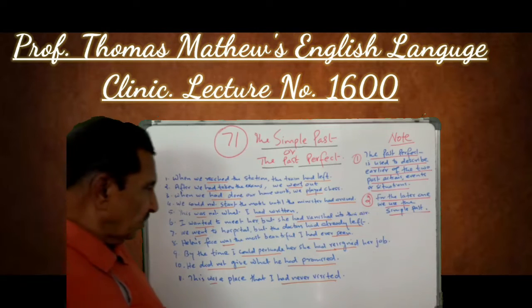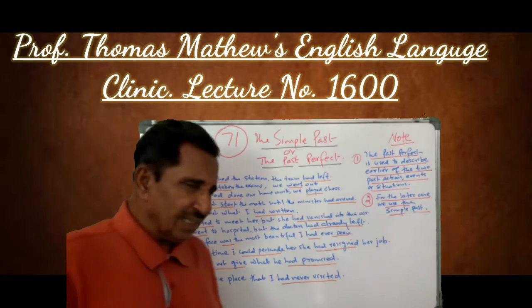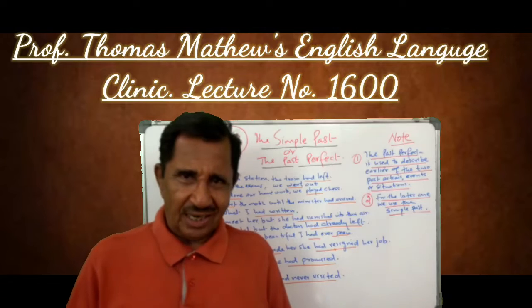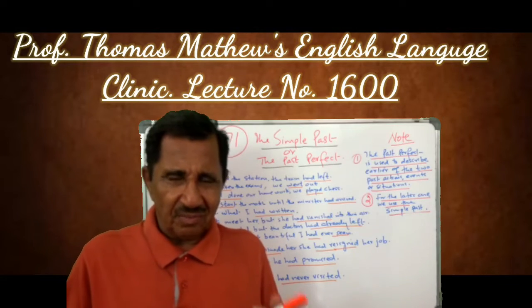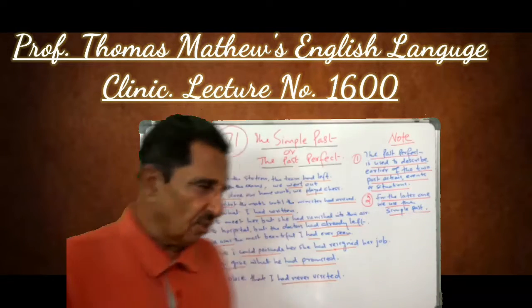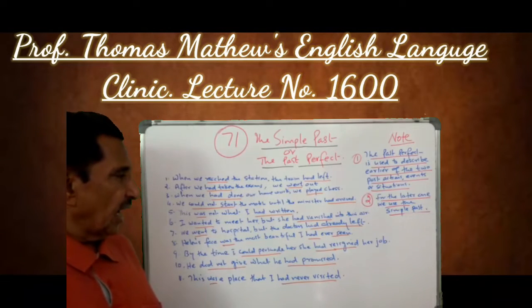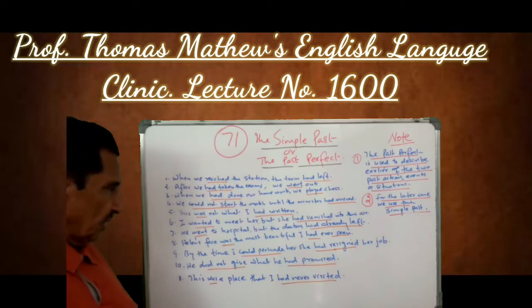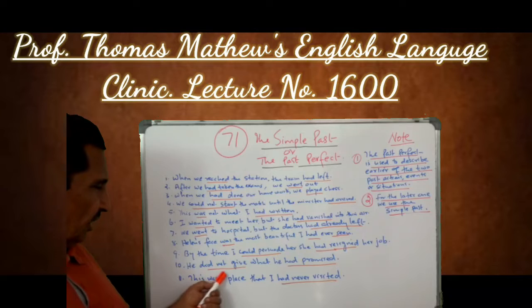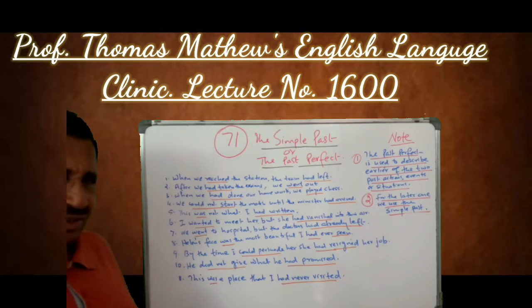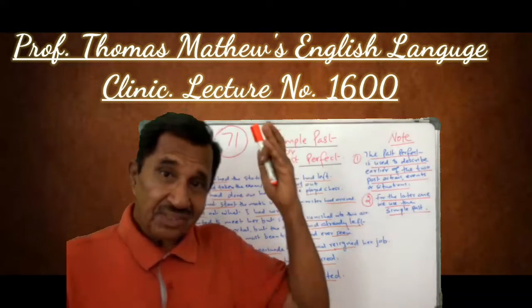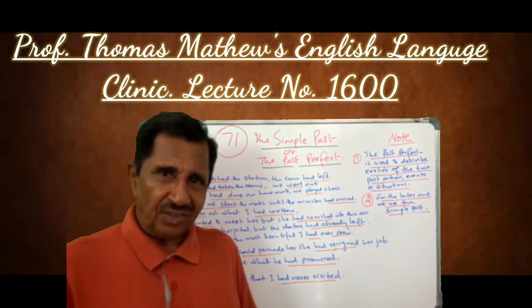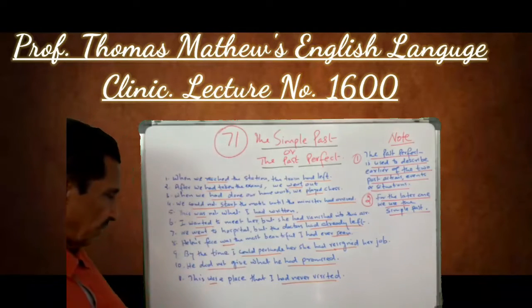By the time I could persuade her, she had resigned her job. So I was trying to persuade her, but before that she resigned her job. So the first action was had resigned, and therefore we are using the past perfect. He did not give what he had promised. He had promised earlier, so that is the first action, so we are using the past perfect.